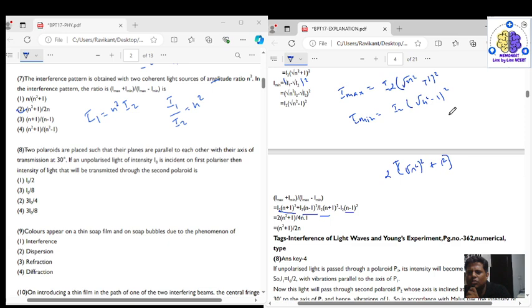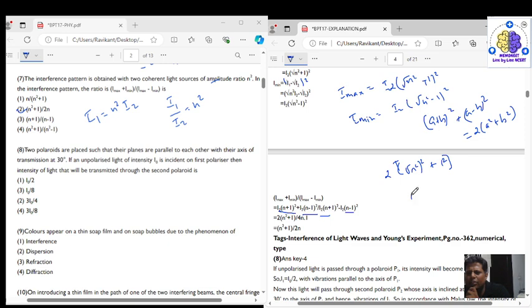What we have used over here is that a plus b whole square plus a minus b whole square is equal to 2 times of a square plus b square. Using this we get I maximum is equal to 2 times of n square plus 1.